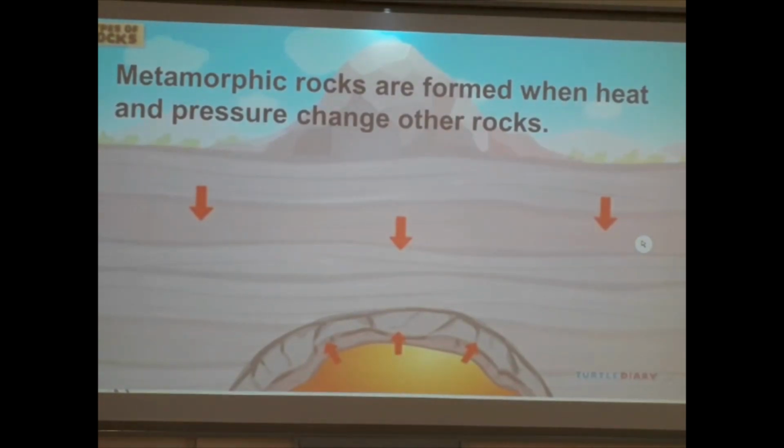Metamorphic rocks are formed when heat and pressure change other rocks, like the sedimentary rocks or the igneous rocks, due to the heat and pressure deep inside the earth.